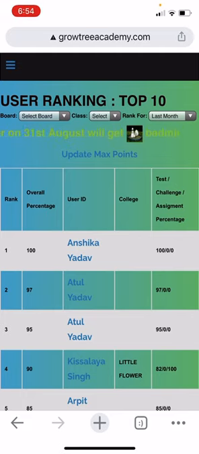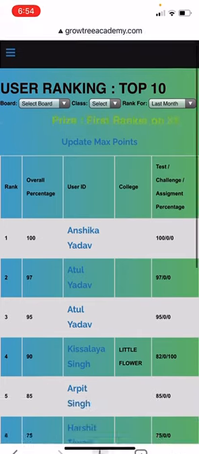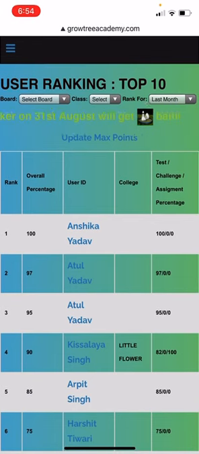So I wanted to cover how this ranking works. Basically, this ranking is based on four things. One is your regular tests, your weekly test and the monthly test. There are points allocated to that. About 40% of the points you get for the ranking come from the tests, and I guess the monthly test will carry more weightage than the weekly test.